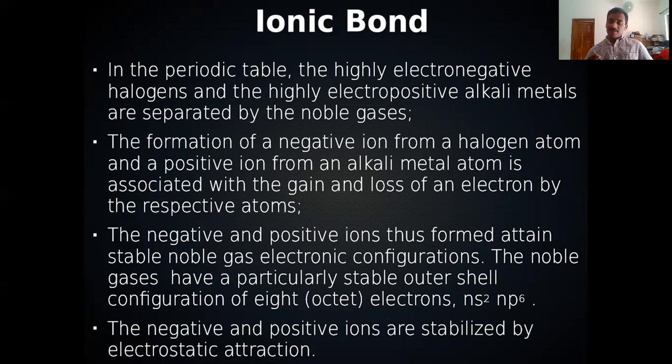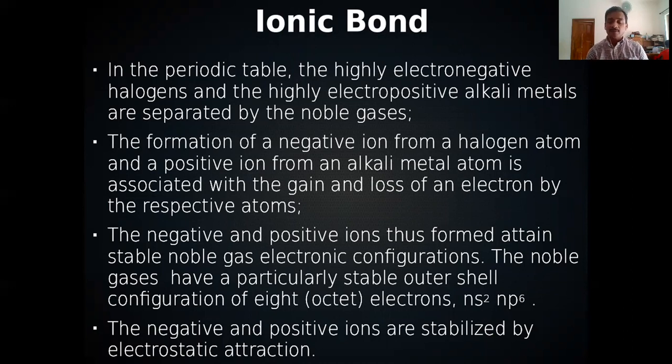Why are they giving electrons or why are they accepting electrons? Alkali metal, for example, sodium: 1s2, 2s2, 2p6, 3s1. If it gives its outermost 3s1 electron, it will get the configuration 1s2, 2s2, 2p6. 1s2, 2s2, 2p6 is the configuration of neon, a noble gas. So 2s2, 2p6, 6 plus 2, 8 electrons. It has 8 electrons in the outermost shell. In that way also it is getting noble gas configuration, or 8 electrons in the outermost shell.